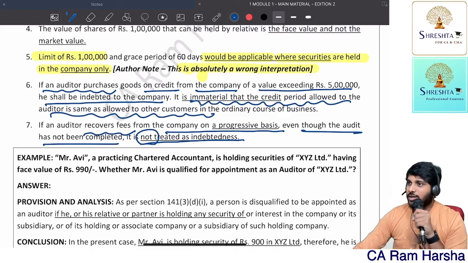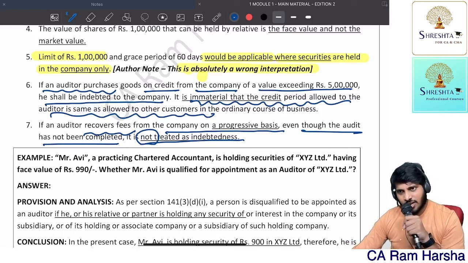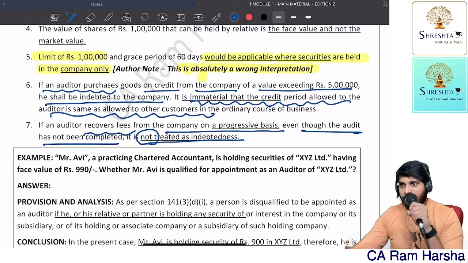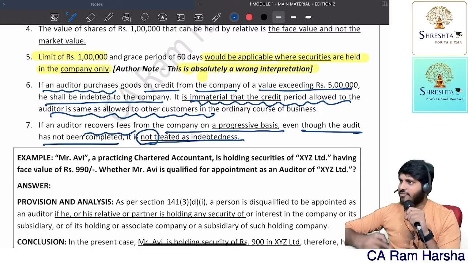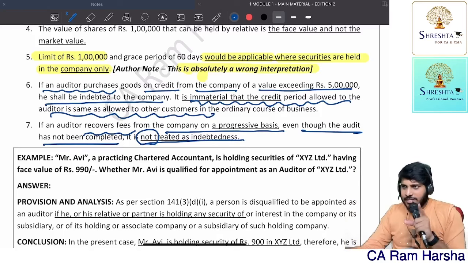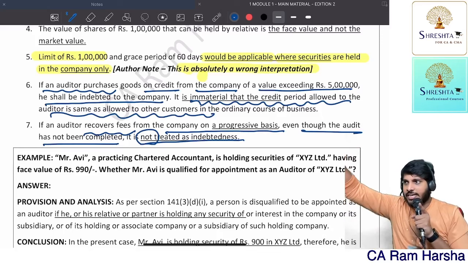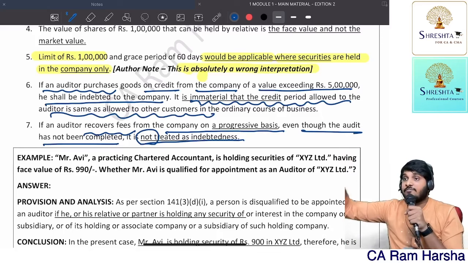Progressive basis means what? I complete a little percentage of work, then I will take the fee. I will take advance, but it is not more than 5 lakhs. And I will do some work, take fee. Will do some work, take fee. Make sure that you are doing something and taking the fee. That is not treated as indebtedness, and that is called progressive basis.